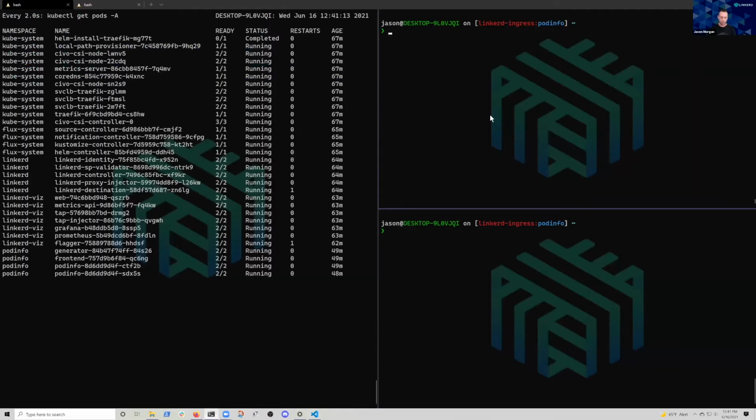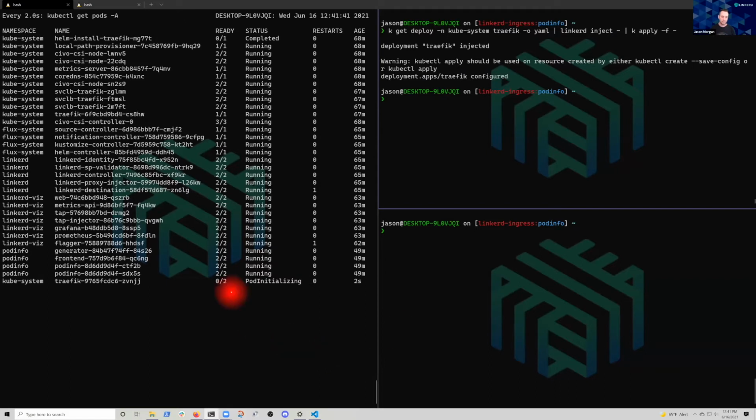I'm doing a lot of copying and pasting here so I don't mistype. But what I'm doing is grabbing the traffic deployment from the Kubernetes API. I'm going to output it as YAML, and I'm going to use the Linkerd CLI to add an annotation to this deployment. The annotation is just going to tell Linkerd to insert its little proxy, the linkerd2-proxy, right beside that application, and have it start handling the traffic from that ingress into my applications.